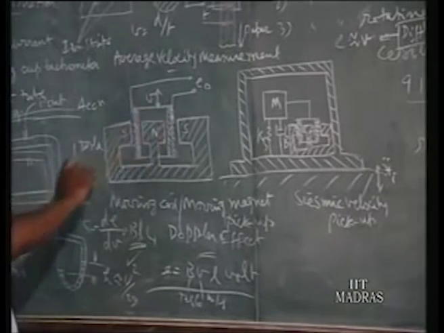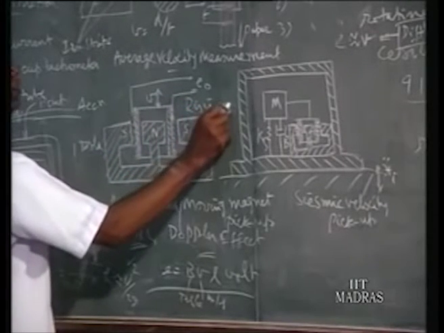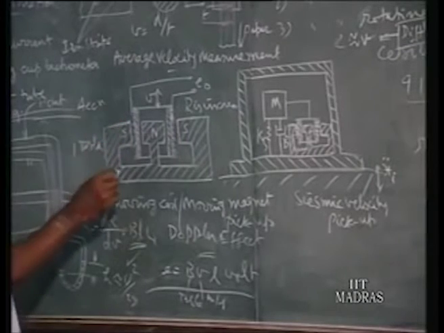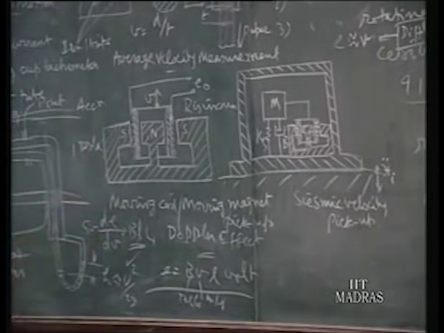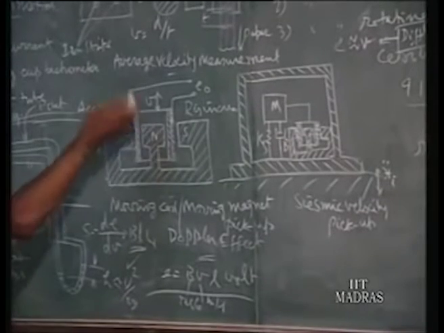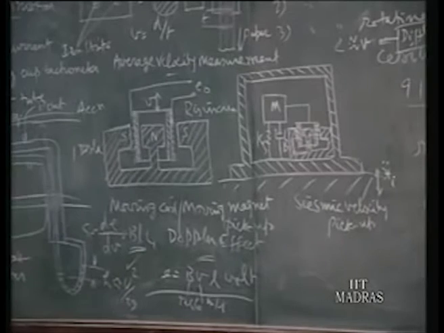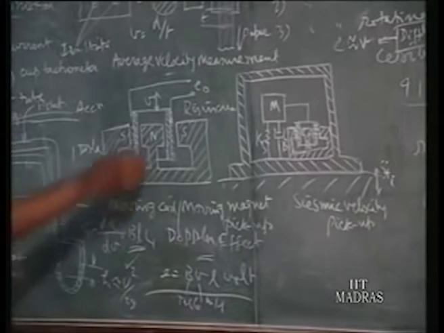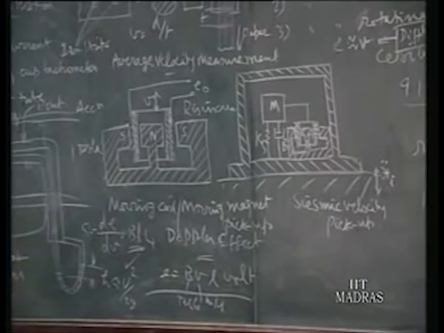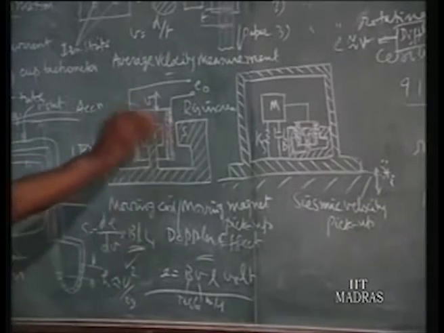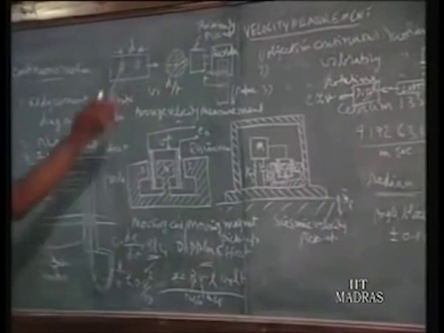So when you reduce the cross section, the resistance R of the wire is increased, because R is equal to rho L by A. A is in the denominator, so R is increased. So to measure the voltage, you require a voltmeter of very high input resistance. That is a drawback. So you cannot increase sensitivity as it is. There is a limit. Otherwise, this is the method very often used in measuring velocity in reciprocating bodies.